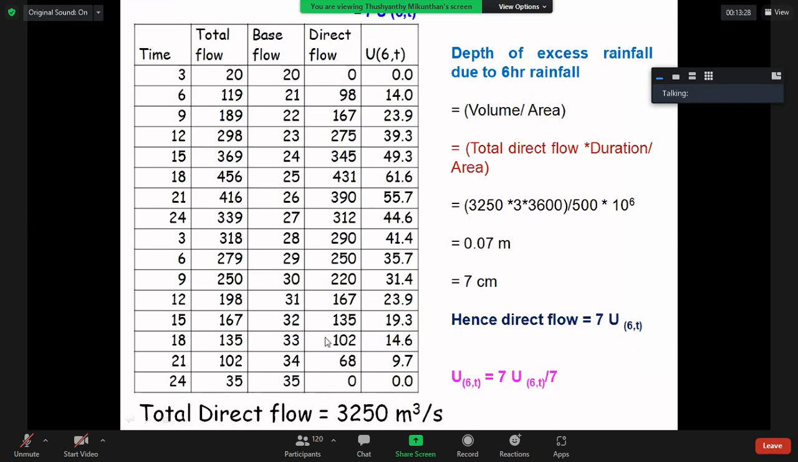Do the calculation of direct flow immediately. What is the equation for direct flow? Total flow minus base flow. Thank you. Total flow minus base flow.